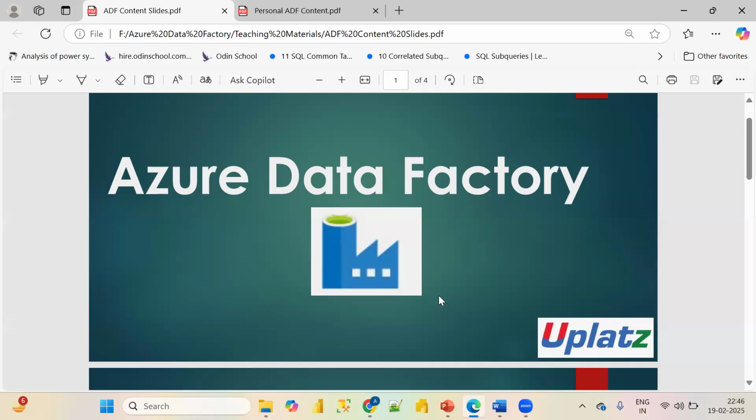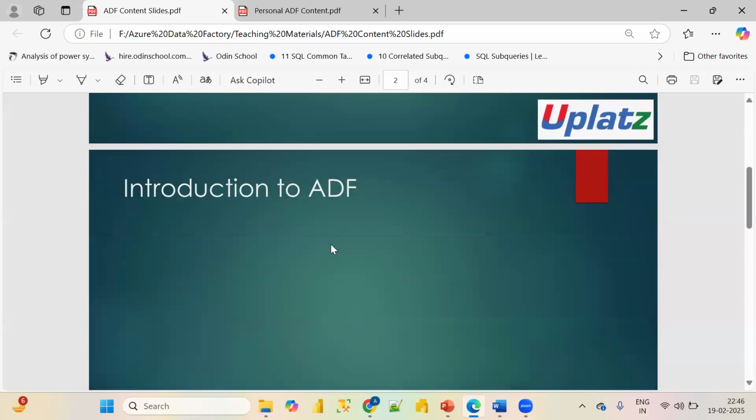First thing is, what is Azure Data Factory? When we learn this, Azure Data Factory is an ETL and cloud orchestration tool. So what does it mean? We'll be understanding this.